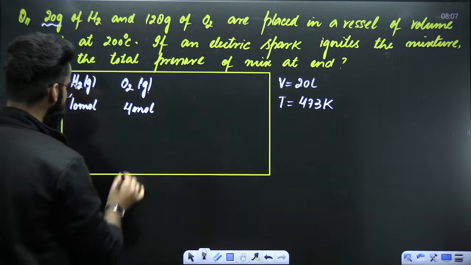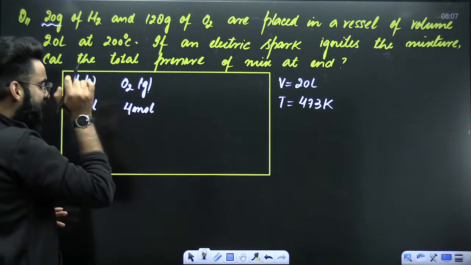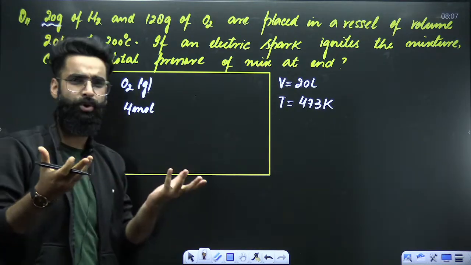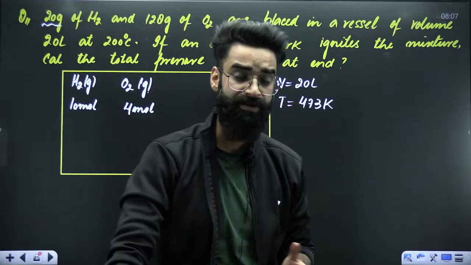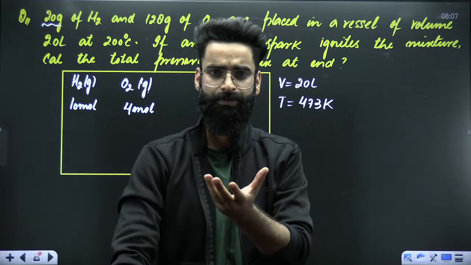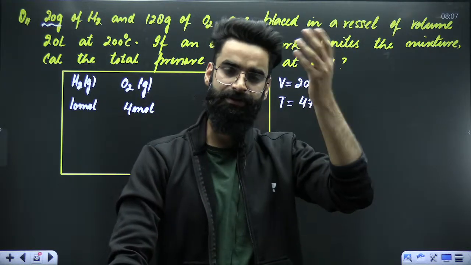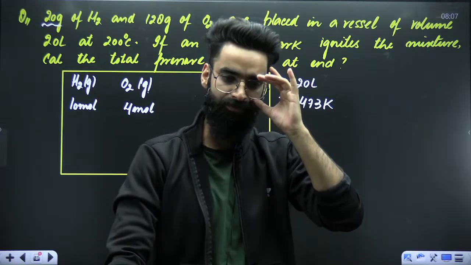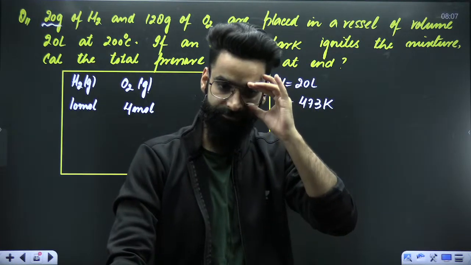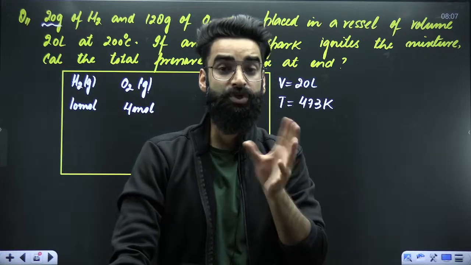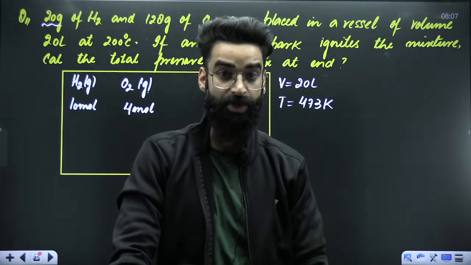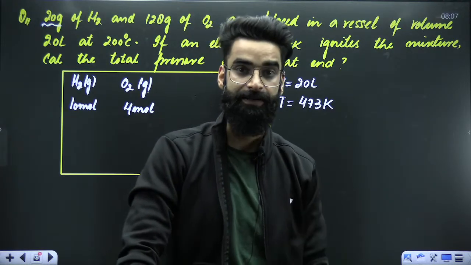Now, as far as the question is concerned, if an electric spark ignites the mixture, say normally H2 and O2 under normal conditions, they do not react, right? Otherwise, there is a lot of H2 and O2 in the atmosphere. It should continuously rain, right? They should lead to the formation of water. But H2 reacts with O2 in presence of what? In presence of electric spark. So you have to give that activation energy basically.